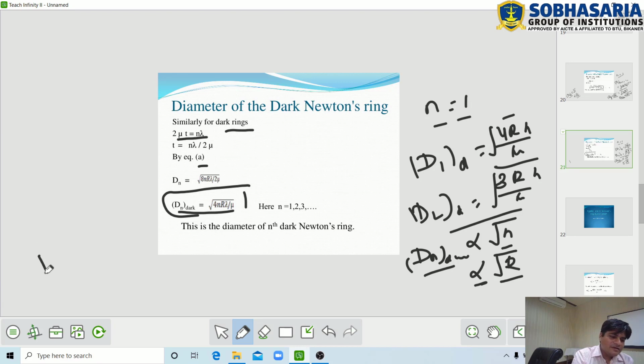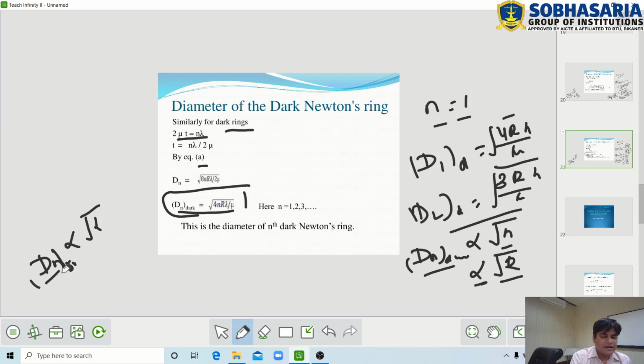The diameter of the nth dark Newton ring also depends on the wavelength of the incident light. When we use a higher wavelength of light, we get a larger diameter of the dark Newton ring.